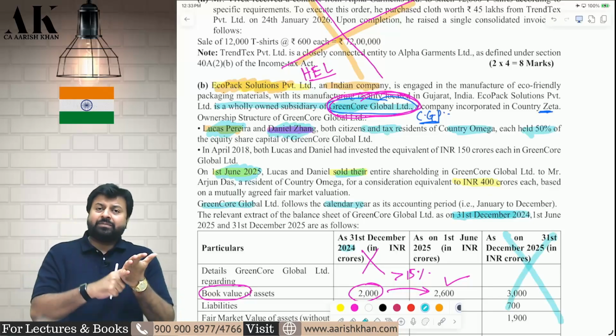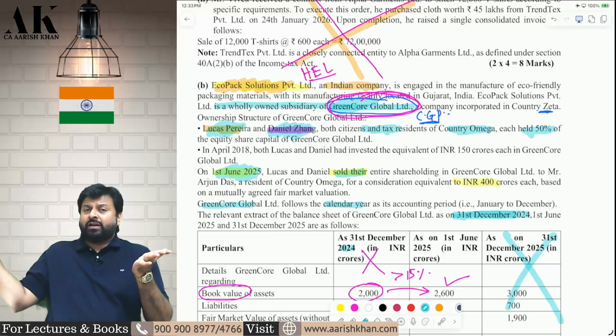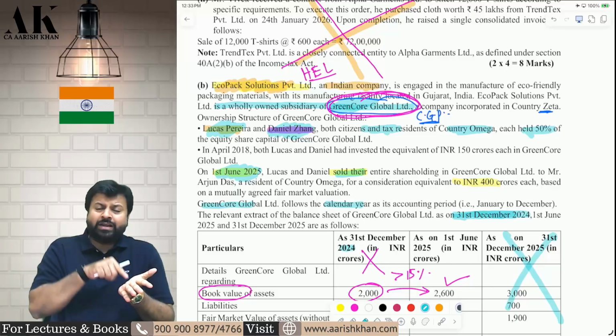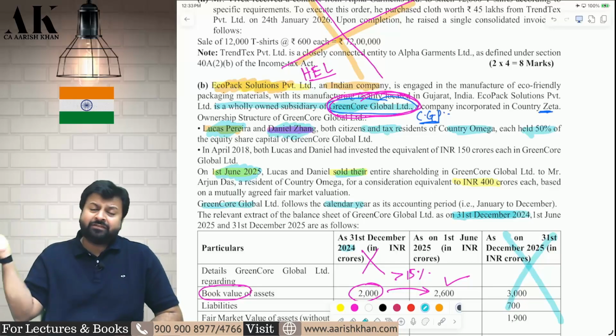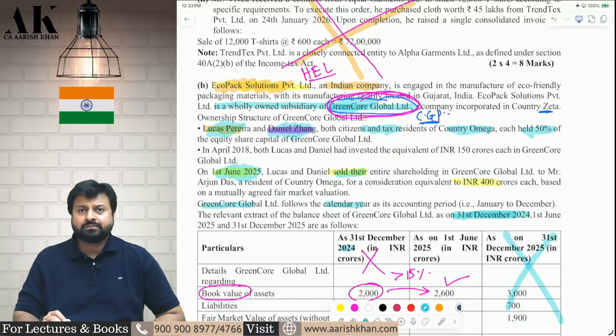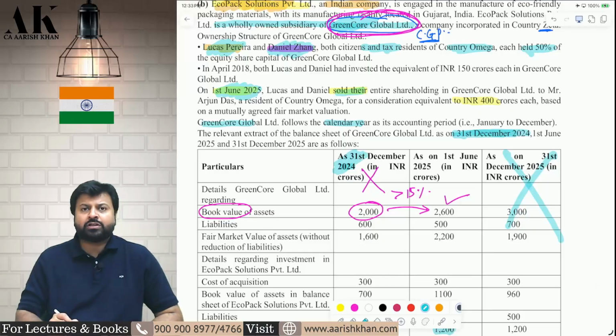The specified date can be either the last balance sheet date, that is the balance sheet date which comes prior to the year of sale. Year of sale is June 25. Last balance sheet date is December 24. The specified date can be December 24 or June 25. But between the two, which is the specified date? By default, you should take December 24 as the specified date.